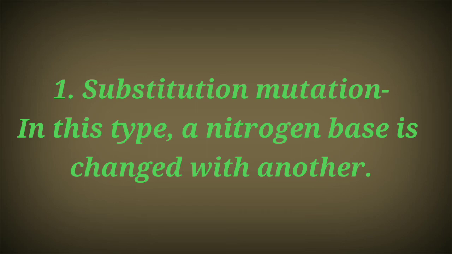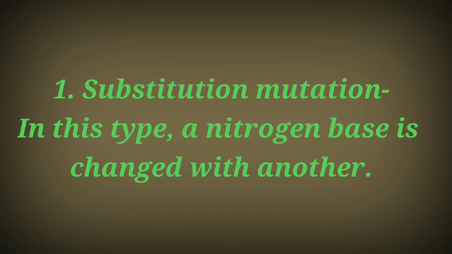It is very simple. As you know, there are four nitrogen bases involved in the structure of DNA. The purines are adenine and guanine, and the pyrimidines are thymine and cytosine. Adenine always pairs with thymine, and cytosine always pairs with guanine.